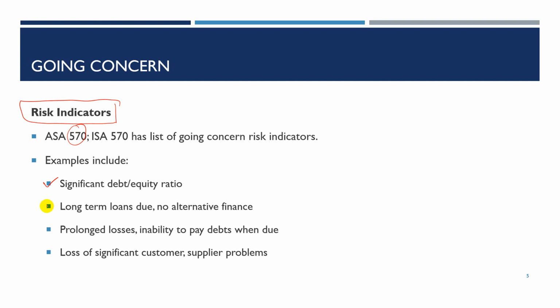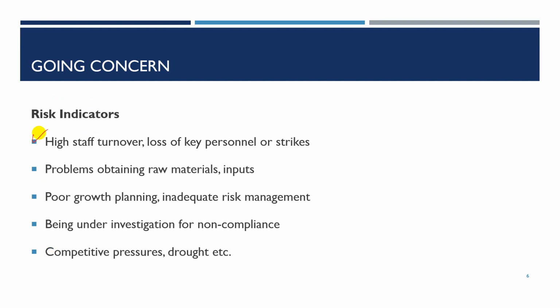Long-term loans reaching maturity without alternative financing in place. Prolonged losses and inability to pay debts when they fall due. Supplier reluctance to provide goods on credit. High staff turnover, loss of key personnel or strikes, uncertainty around the future availability of a key input or raw material, poor growth planning, inadequate risk management, being under investigation for non-compliance with legislation, competitive pressure, drought, etc.